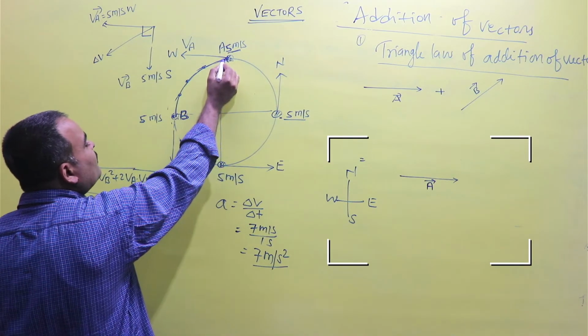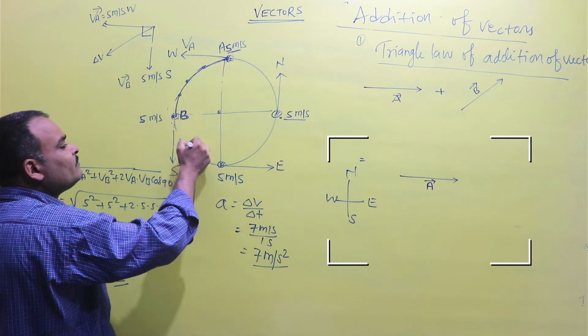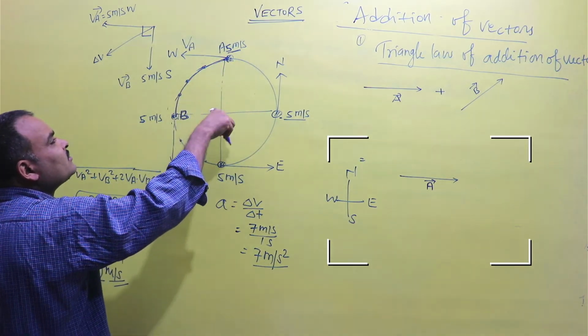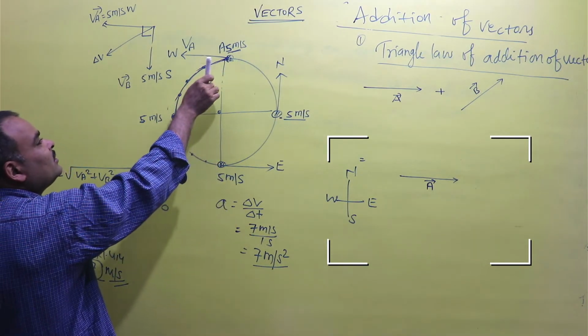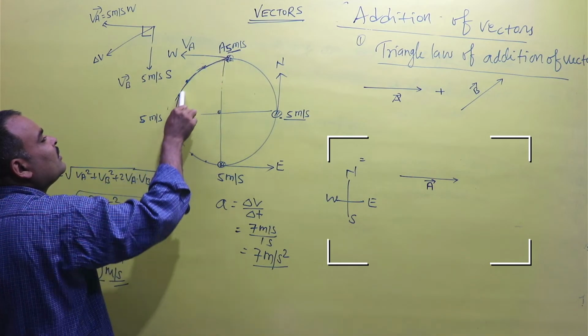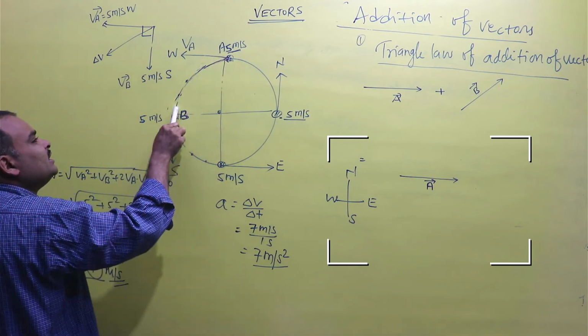So the object moving with uniform motion of 5 meter per second on a circular path will change its velocity by 7 meter per second in a quarter distance.